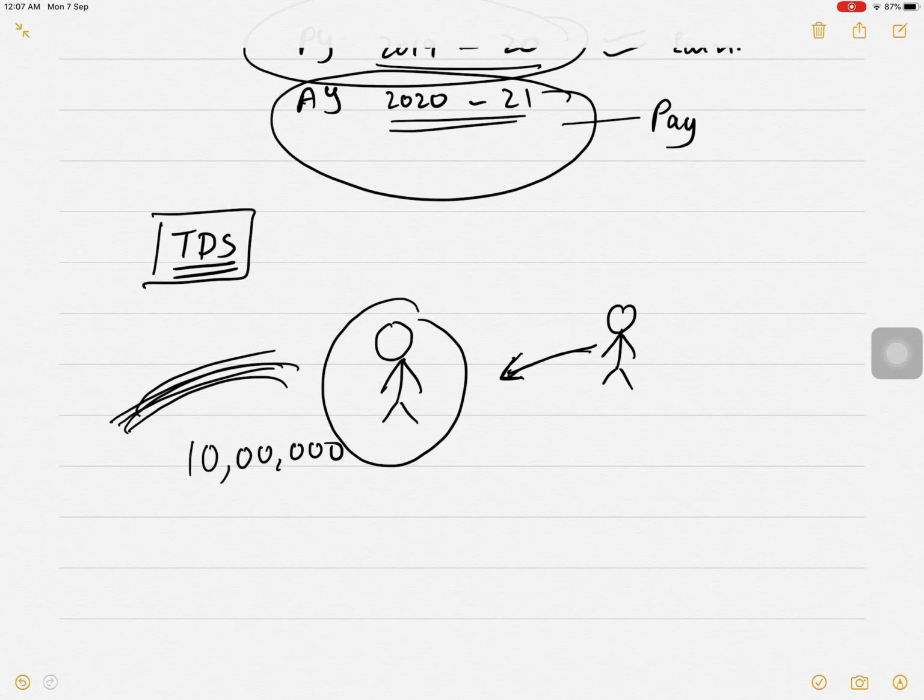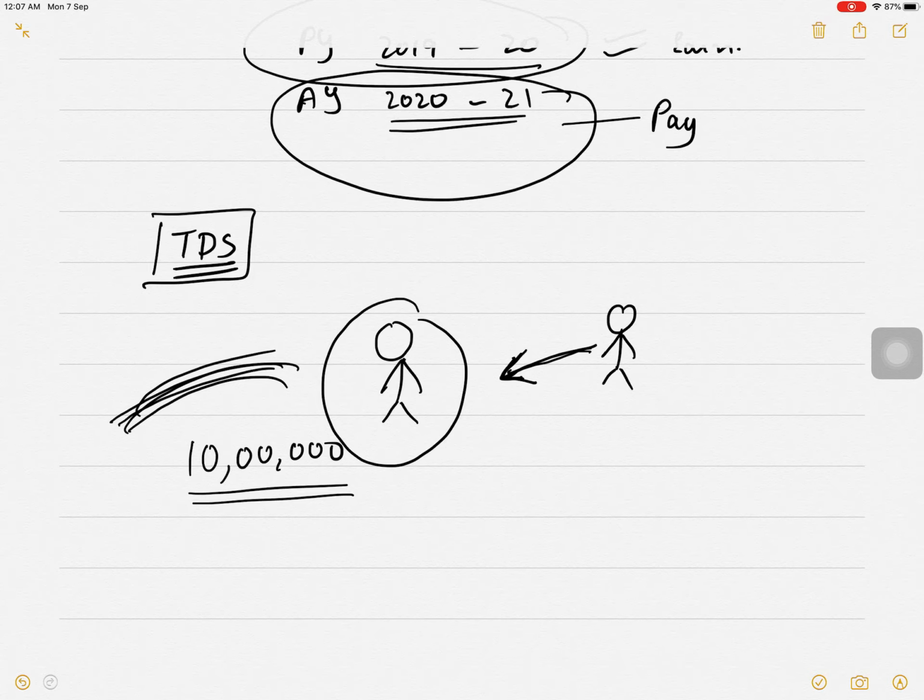This is my income there, right? In this case, this is my sales actually. This is my gross receipt. So the 10 lakh you are paying me, you will deduct 1%. The TDS rates differ for different things, that you will be studying in your 5th semester.